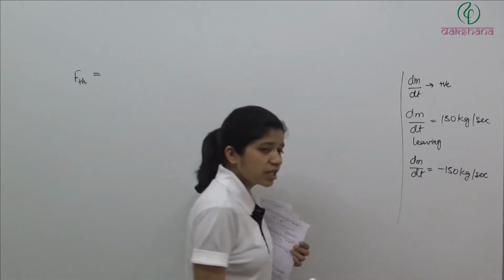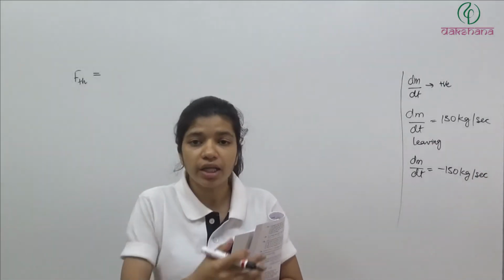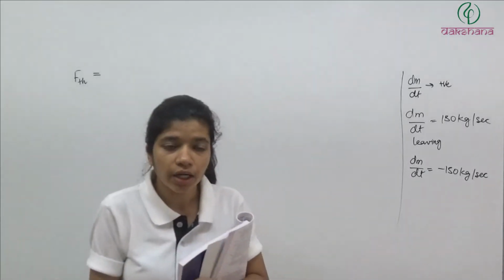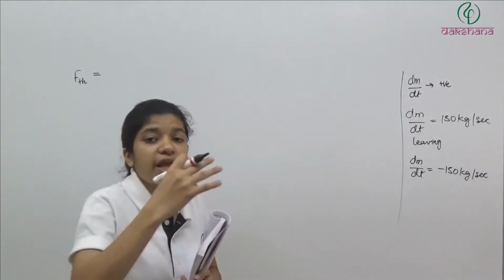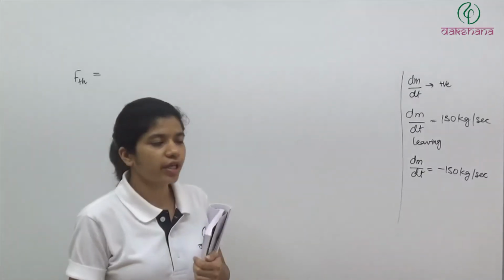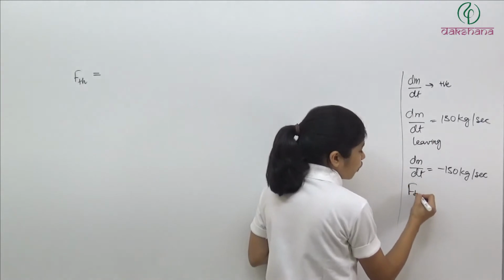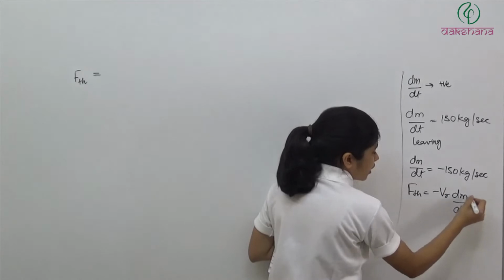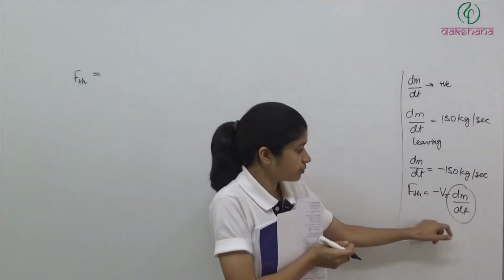Because we considered that if the mass is leaving the system, we take it as positive. But in some questions, if it is given that mass is getting added to the system, for example we are throwing some mass onto an object so it is getting added, in that case we will take dm by dt is equal to minus 150 kg per second. So when we took dm by dt positive, F thrust was minus Vr dm by dt, where this was the rate at which mass was leaving the system. So this was positive.